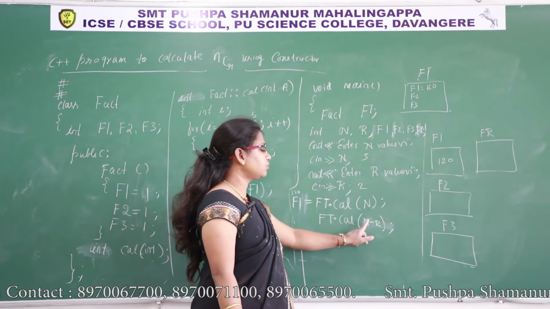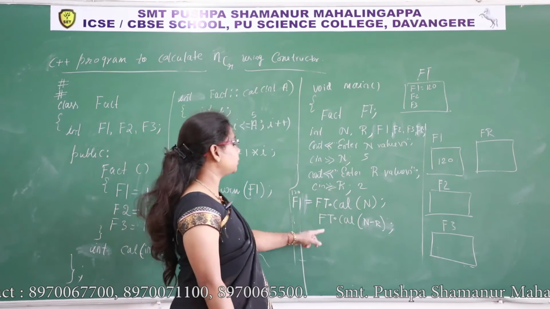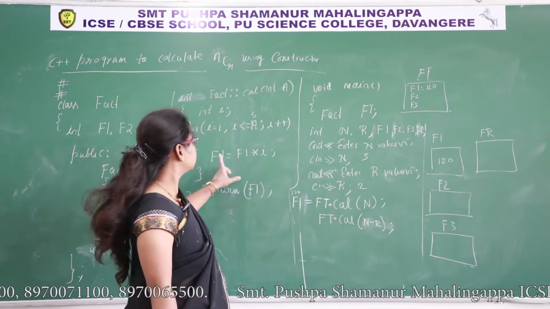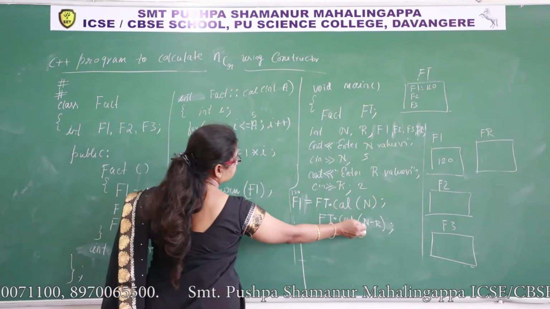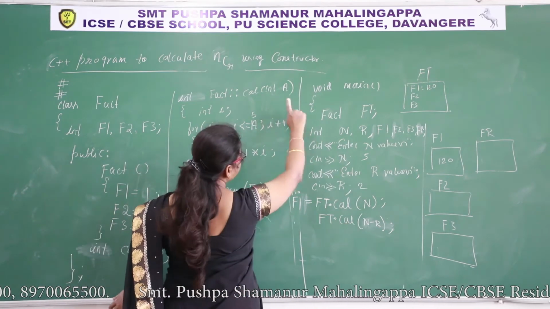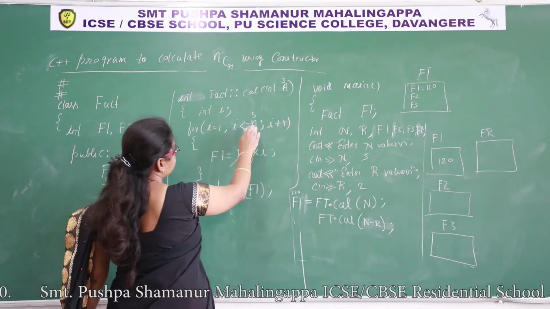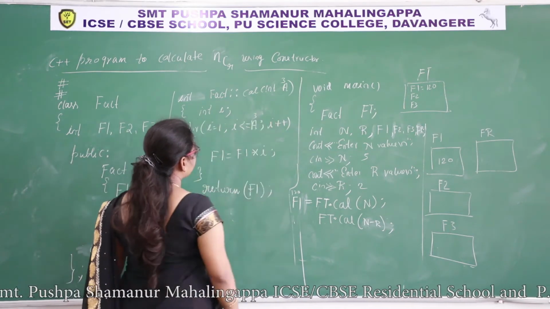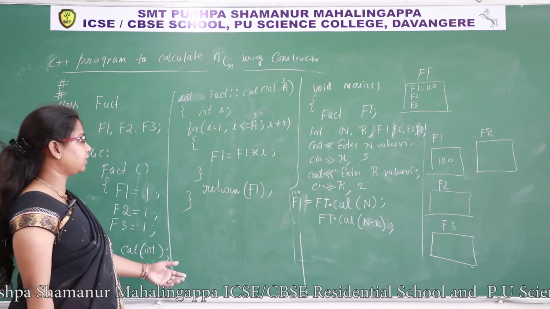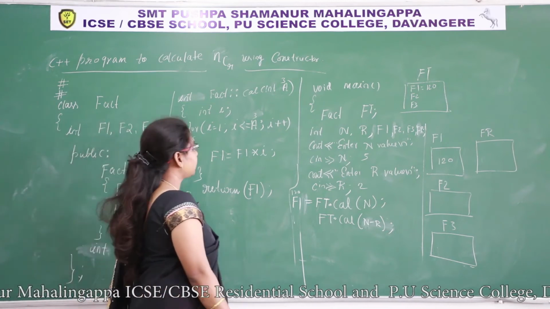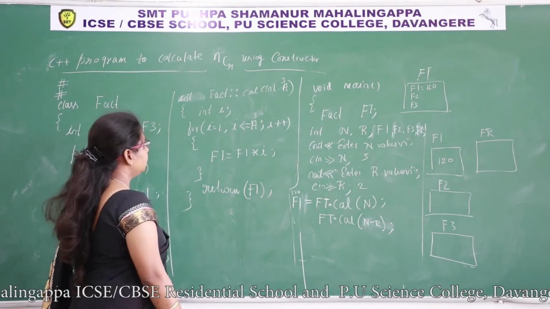What is the value of n? 5 minus 2, 3. So this function has to calculate factorial of 3. Now which value is going here? 3. A is 3 now. What is the factorial of 3? 3 2s are 6, 6 1s are 6.